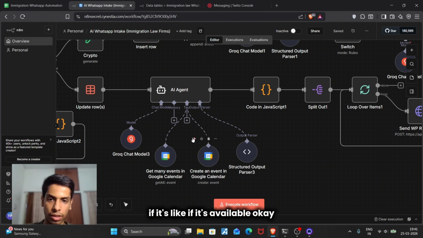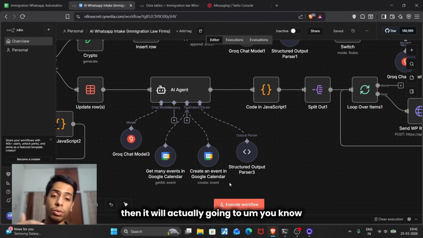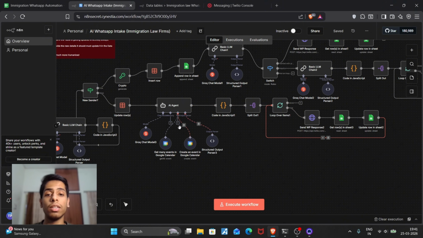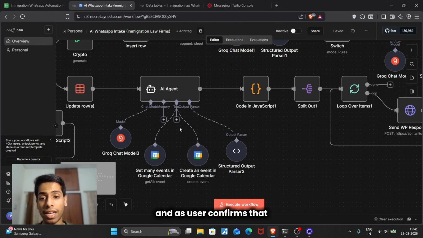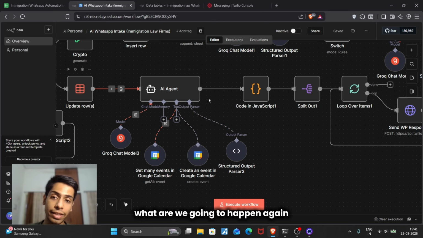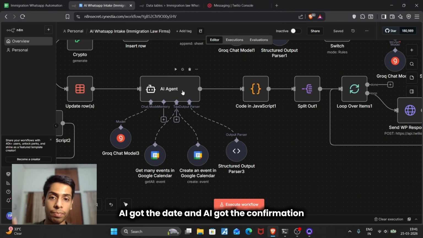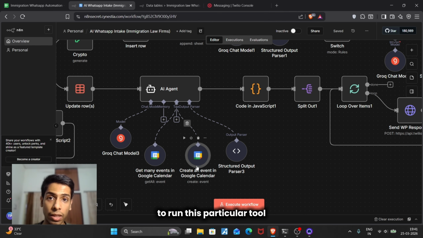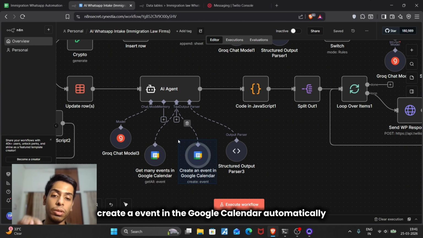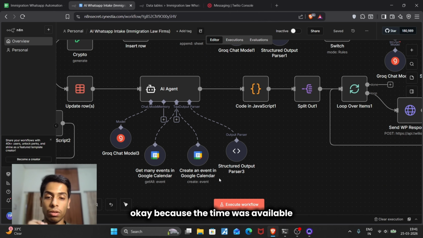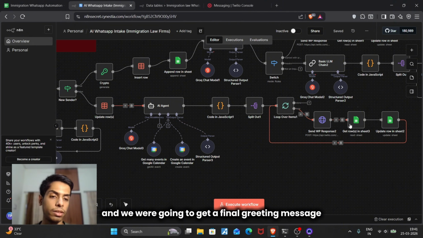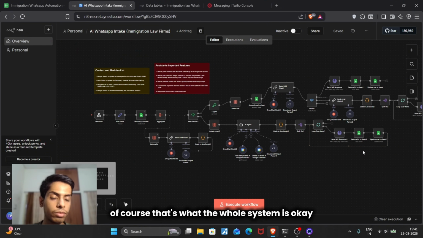If it's available, it will create a reply message saying that this time is available, and ask for the user's confirmation. As the user confirms, the AI has the date and the confirmation, so it moves forward to run this other tool. This tool just creates an event. It books a meeting and creates an event in the Google Calendar automatically, because the date and time were available, and the user gets a final greeting message. That's what the whole system is.